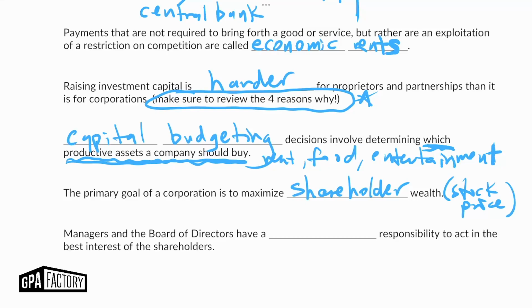And then the very last one here, managers and the board of directors have a blank responsibility to act in the best interest of the shareholders. So it's really fiduciary, which is just a legal mandate to act in the economic best interest of the shareholders. So there you go, fiduciary responsibility.